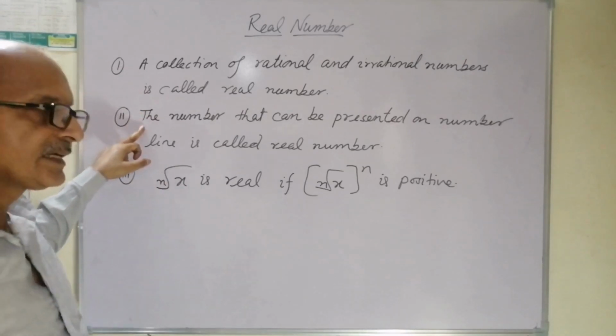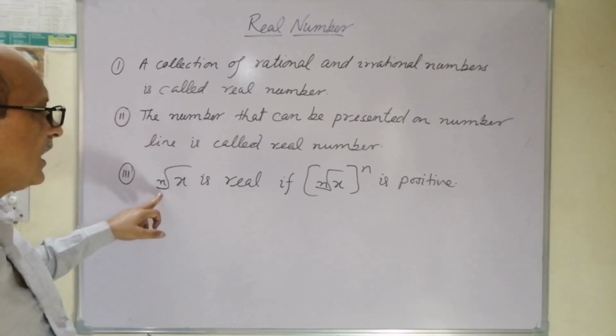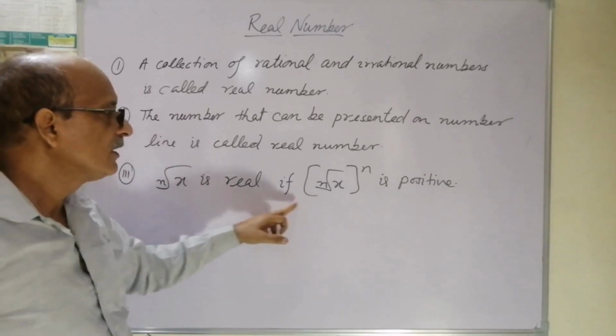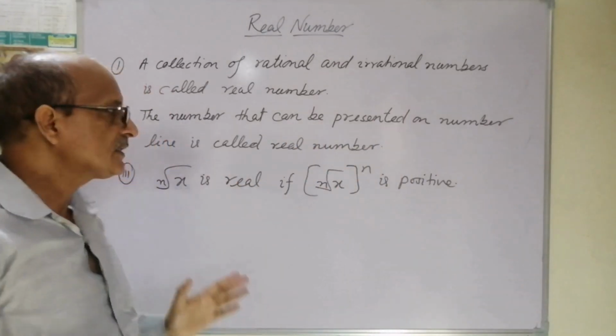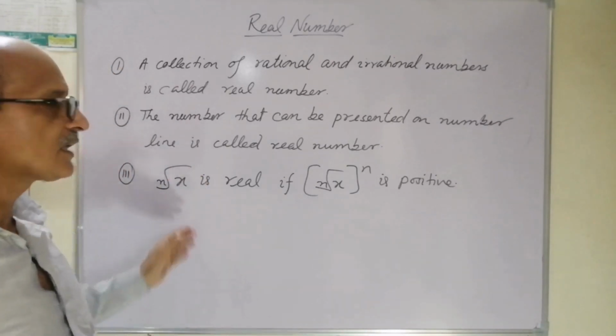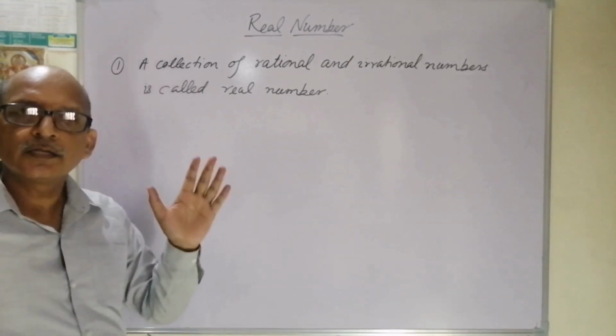Second, a number that can be presented on the number line is also a real number. And third, the nth root of x is real if the nth root of x raised to the power n is positive. It means if the number is raised to the power n and we ultimately get a positive number, then the number is real.